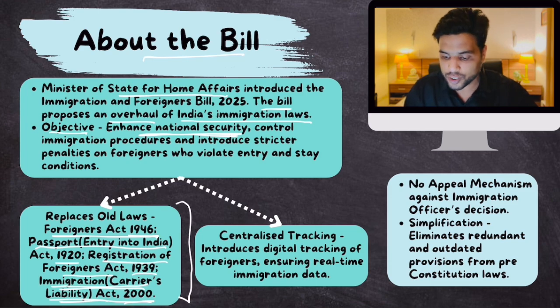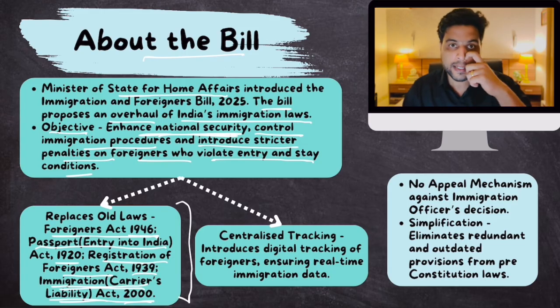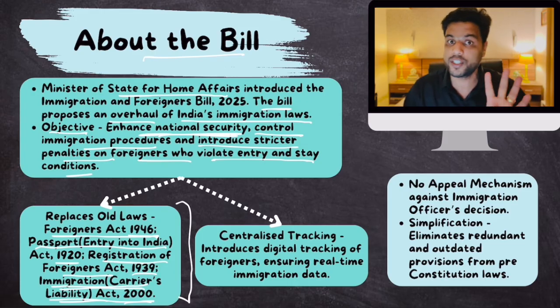So this is a national security problem. Then, control immigration procedures. This is another objective. Introduce stricter penalties on foreigners who violate entry and stay conditions, so that this law acts as a deterrent. By deterrent, I mean that anyone who is thinking about illegally migrating to India should think twice, because they know that the punishment is severe.